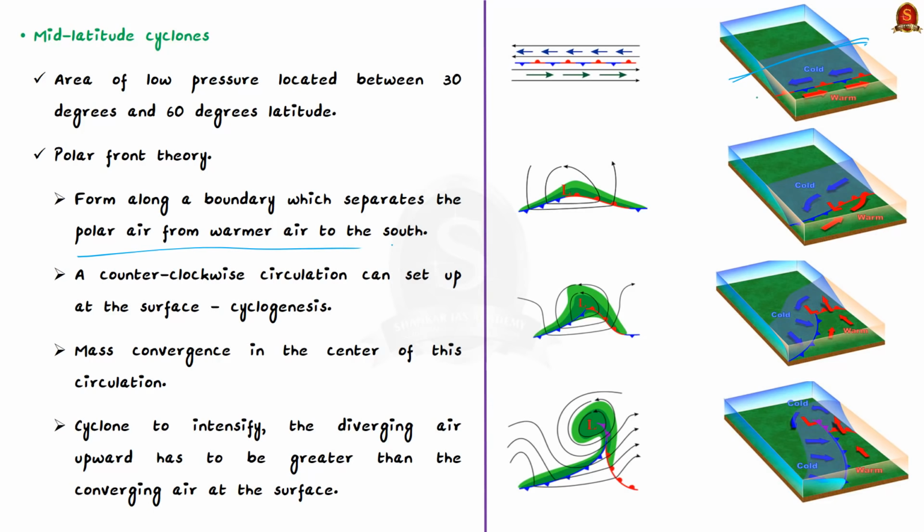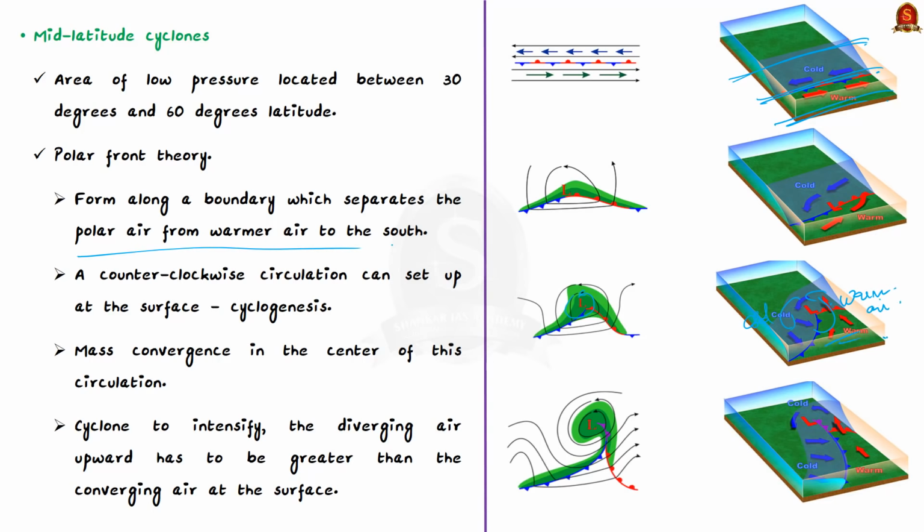Along this boundary, a counterclockwise circulation can set up at the surface. And this circulation acts in a way that it takes warm air up from the south and cold air down from the north. Why? Because the colder air migrates equatorward and warmer air moves poleward. And we call this process cyclogenesis.